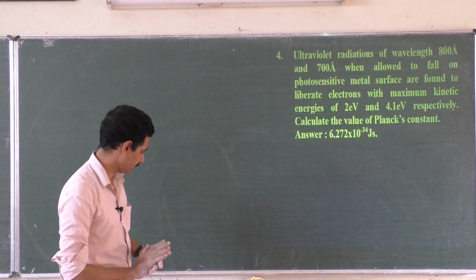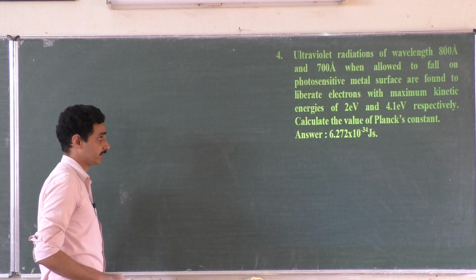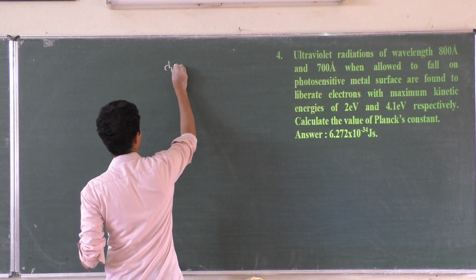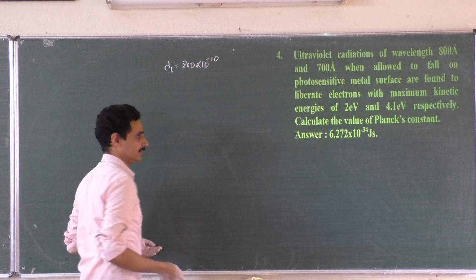Now go to the problem. Ultraviolet radiations of wavelengths 800 angstroms, 700 angstroms. I'll write it. Lambda 1 is 800 angstroms, into 10 to the power minus 10.